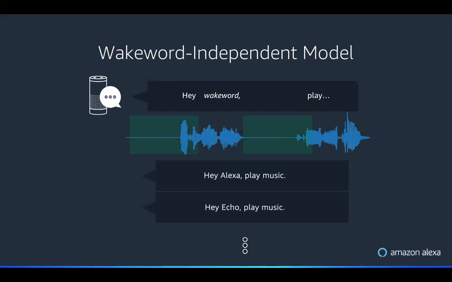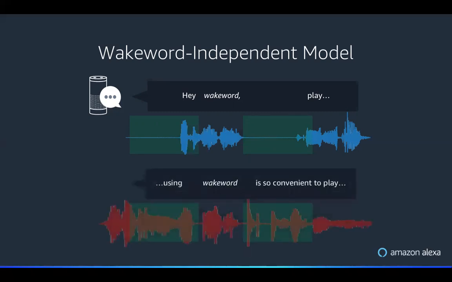The other assumption is that the audio surrounding the wake word is also informative of whether the user intended to wake the device. For example, if I was talking about a device in conversation and said something like, "Using Alexa is so convenient to play music," the audio around the word Alexa in that case is actually informative. From that, we could interpret that the user did not intend to wake the device. So based on these assumptions, we propose building a model that uses the audio around the wake word, but not the wake word itself. By doing this, we create a model that works for any possible wake word.